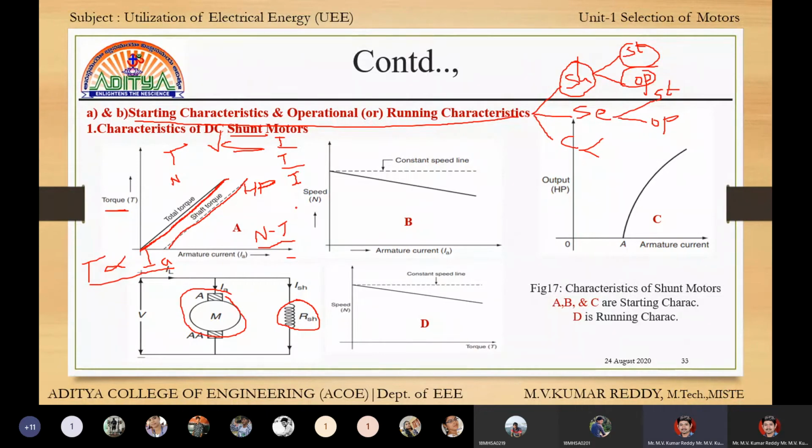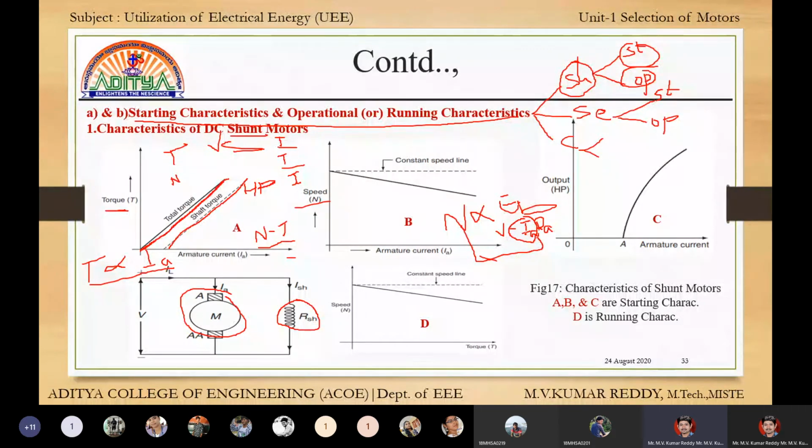Next, the second one is speed and current. Already we have the formula. Speed is proportional to EB, and EB is V minus IA RA. So speed is proportional to minus of IA.